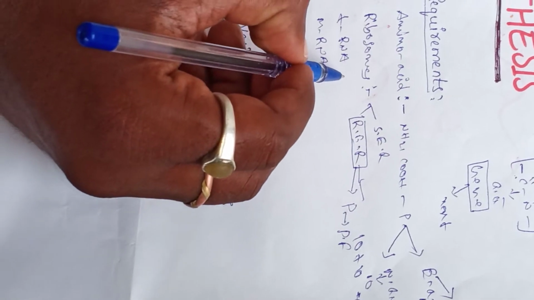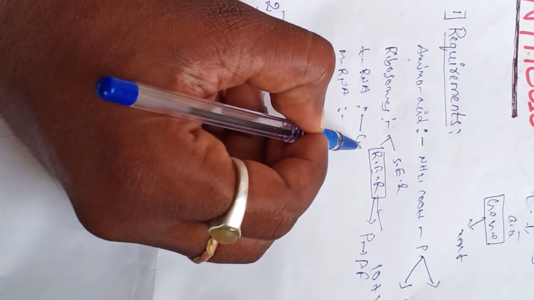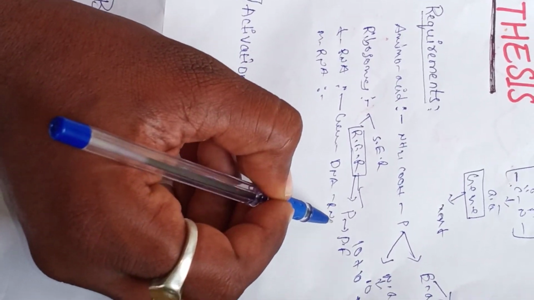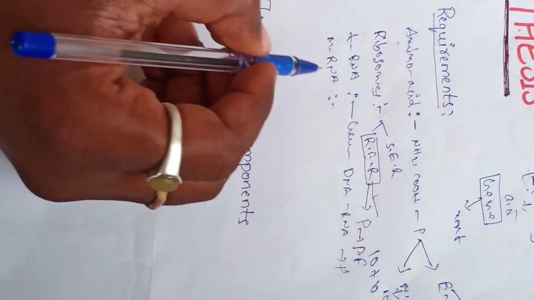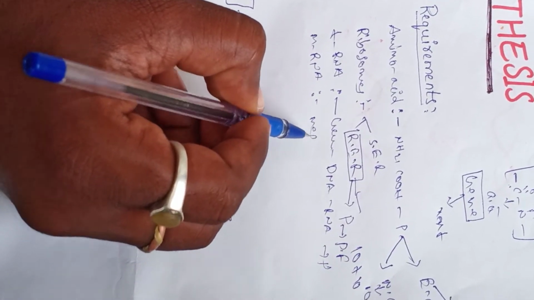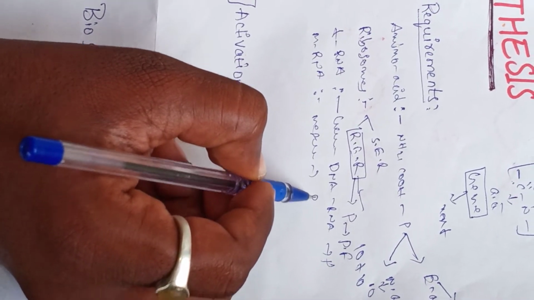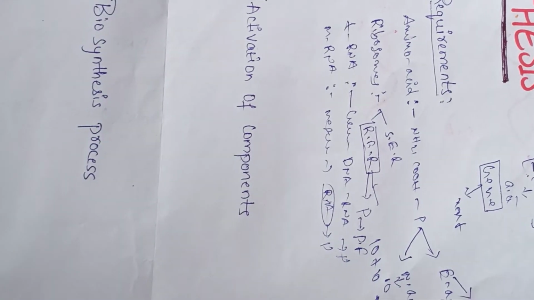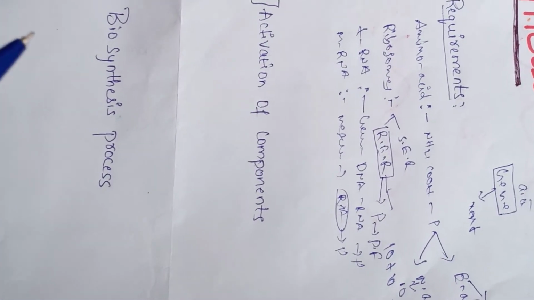The next one, tRNA, transfer RNA. The transfer of genetic information from DNA to RNA, and RNA to protein, happens only by transfer RNA. The next one, mRNA, messenger RNA. The message is stored in RNA, then transferred into a protein, and the amino acids are activated by the RNAs. This is about the requirements.